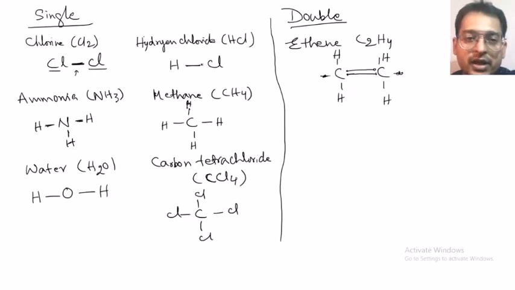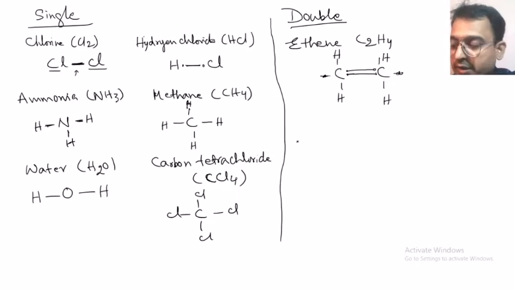Here, one electron here and one electron here is being shared. One pair of electrons shared forms one covalent bond. How many pairs of electrons are shared to form a double bond? Two pairs of electrons are shared to form the double bond.